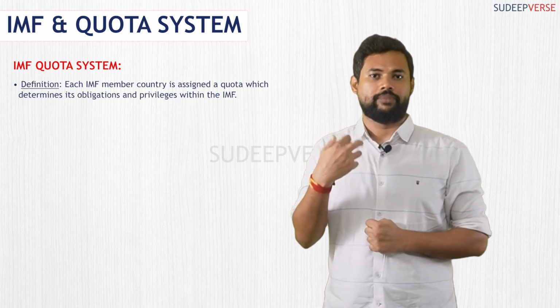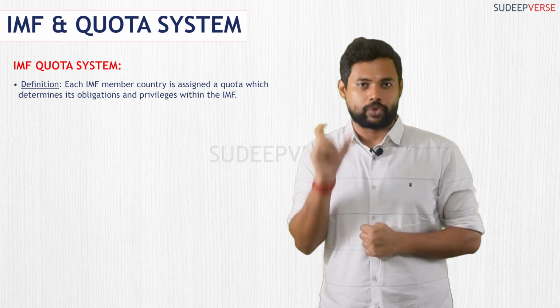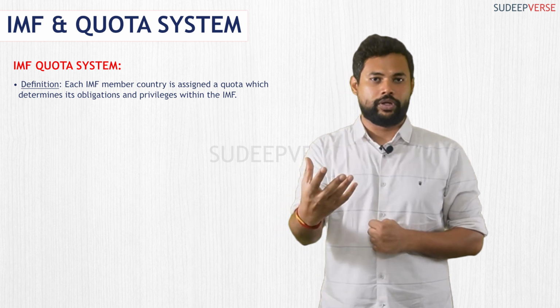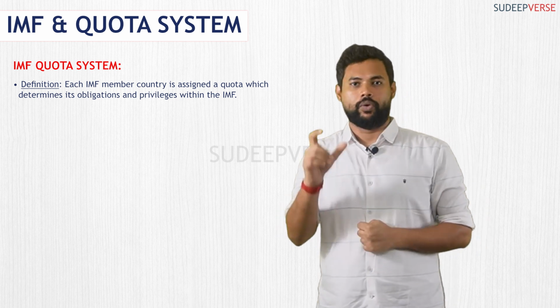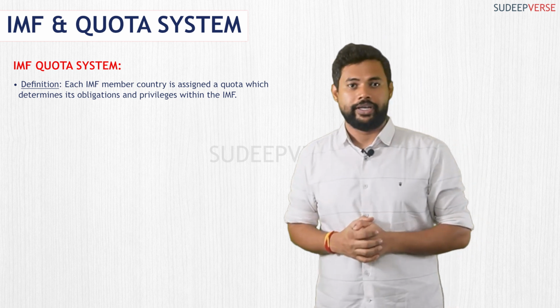When a country becomes a member of the IMF, it is assigned a quota, and on the basis of this quota, that country has to contribute to the IMF. Now, how is it decided, or what is the quota formula for a particular country? It is based on 4 parameters, which decide what quota is to be assigned to a country.